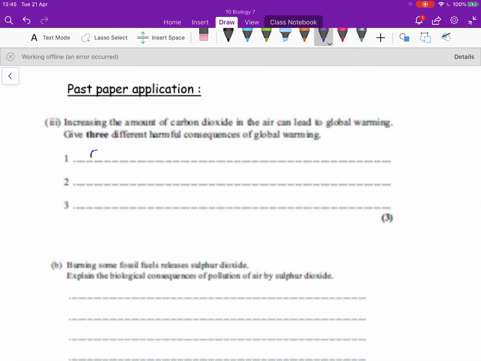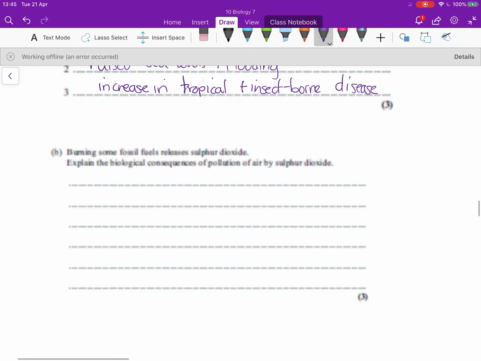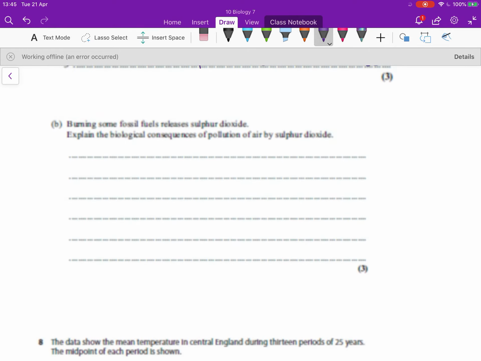These past paper questions, though, do make sure you've had a go at them just before watching through these answers. So we're looking for 3 different harmful consequences of global warming. You can really pick any of those 3. So melting ice caps, raising sea levels and flooding. And then you could talk about climate change. You could talk about insect-borne diseases. You could also talk about loss of habitat as well for that one.